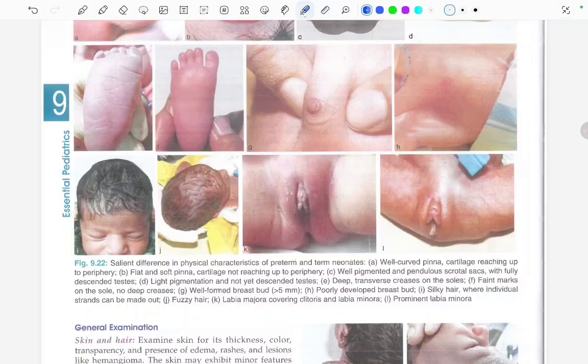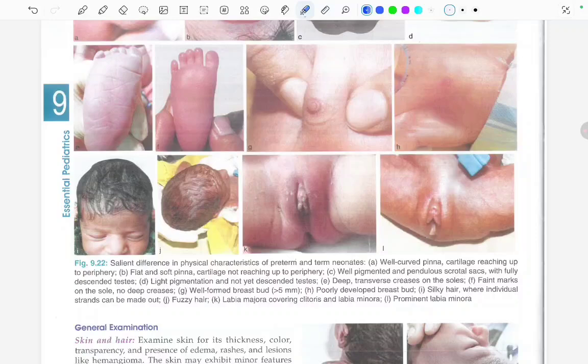Well-formed breast bud more than 5 mm is seen in the term babies, and poorly developed breast buds are seen in preterm babies. In the term babies, we can see silky hair where the individual strands can be made out, and in the preterm baby, we can see fuzzy hair. In females, in term babies, we can see labia majora covering the clitoris and labia minora, and in preterm babies there is prominent labia minora.